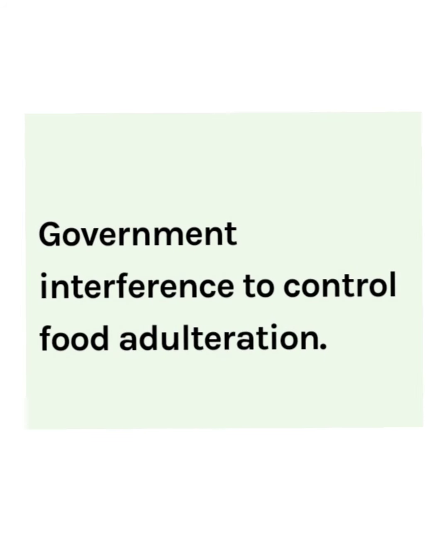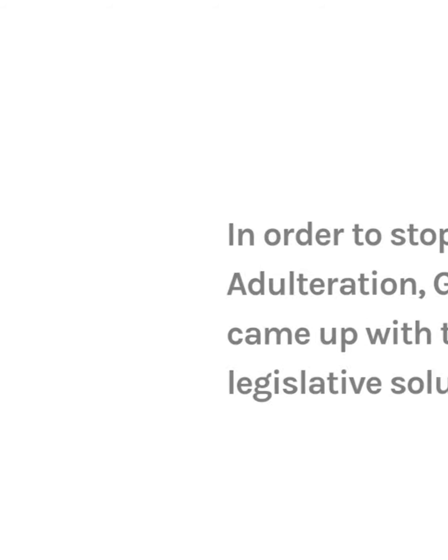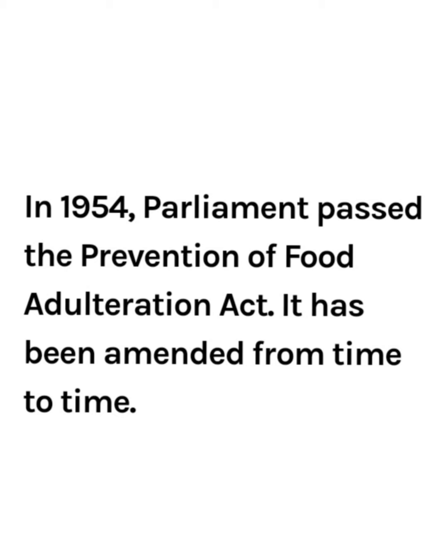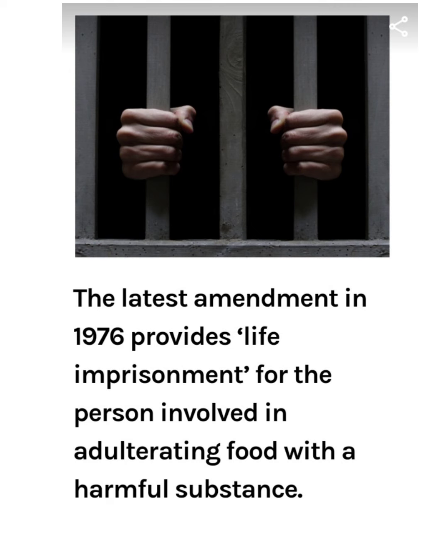Students, let us know the government interference to control food adulteration. In order to stop food adulteration, the Government of India came up with a legislative solution. In 1954, Parliament passed the Prevention of Food Adulteration Act. It has been amended from time to time. The latest amendment in 1976 provides life imprisonment for the person involved in adulterating food with harmful substances.